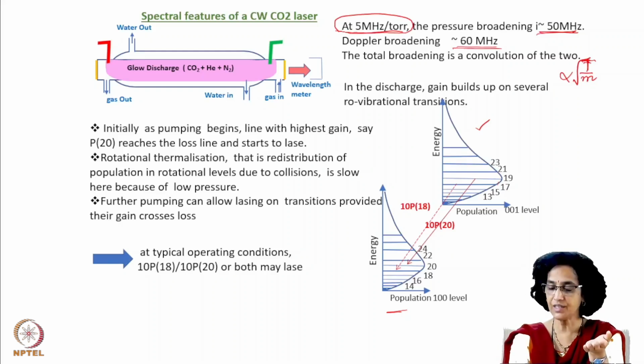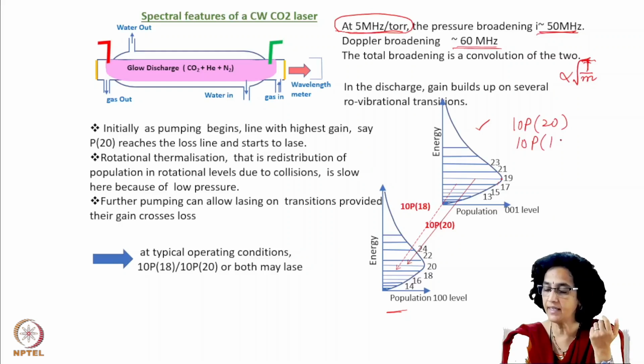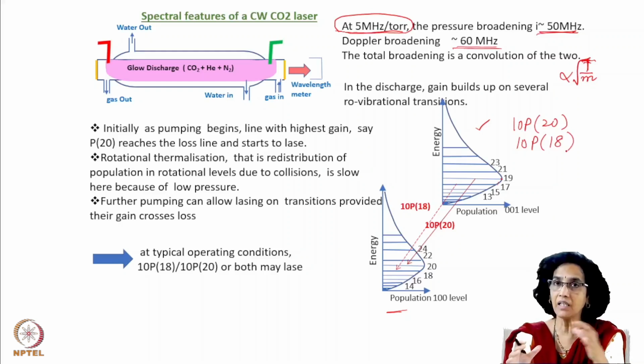So initially, as pumping begins, the line with the highest gain, normally in case of low pressure, could be 10P20 or 10P18, which under those conditions generally has the highest gain.